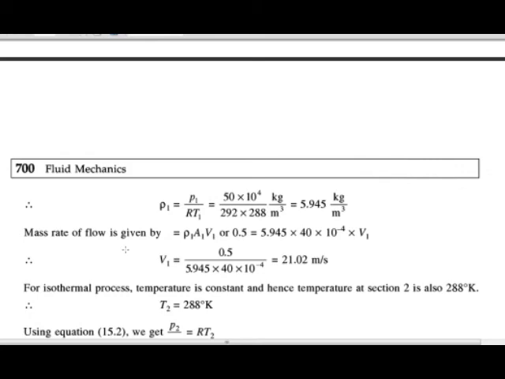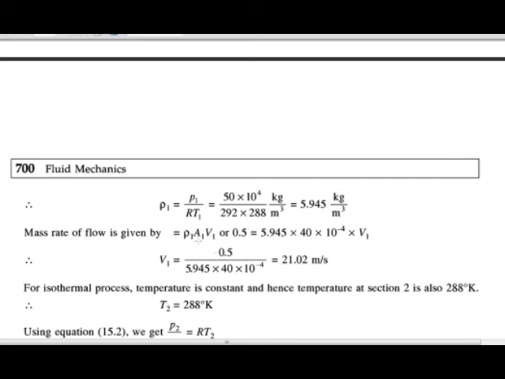Then they have given the mass rate of flow is equal to 0.5, and the equation for the mass rate of flow is rho AV. So at section 1, rho 1 A1 V1 is equal to 0.5. We know that rho 1 value as 5.395, area A1 is 40 into 10 raised to minus 4, into V1 is equal to 0.5.